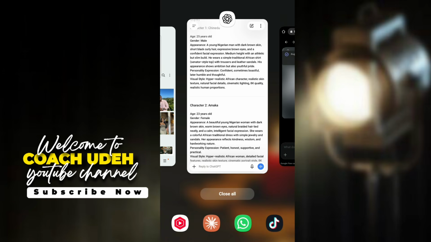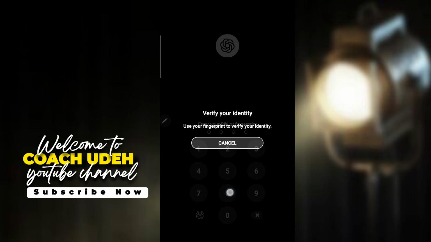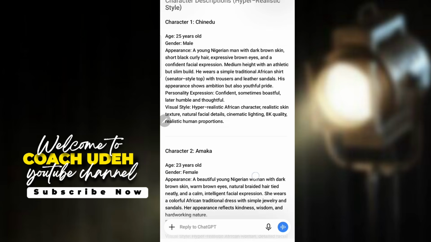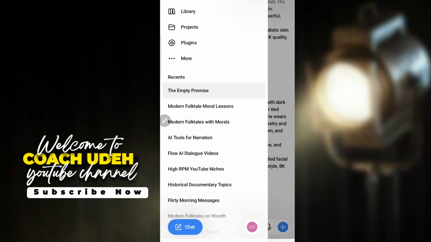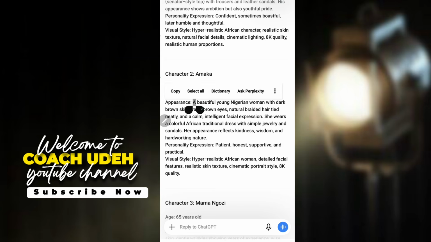So I'm going back to my ChatGPT now to generate the second image character, which is Amaka. So I'm going to long press on this prompt of Amaka. You see that? And then copy the Amaka prompt, which is this.